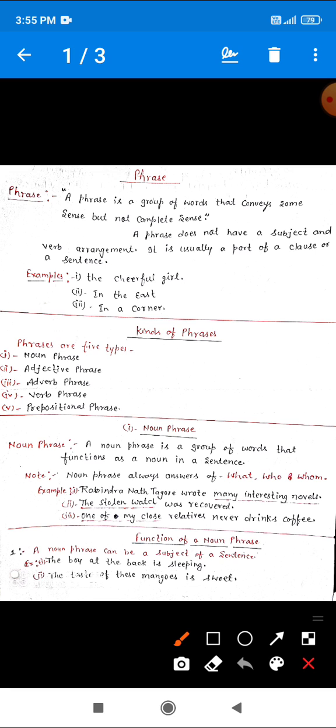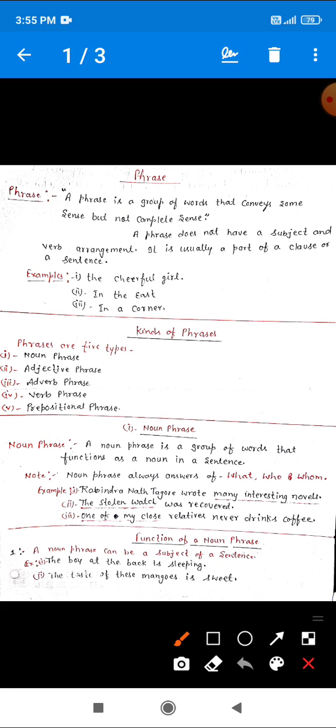Now see the next topic, kinds of phrases. Phrases are of five types. How many types are phrases? Five types. Let's see the names of the phrases.